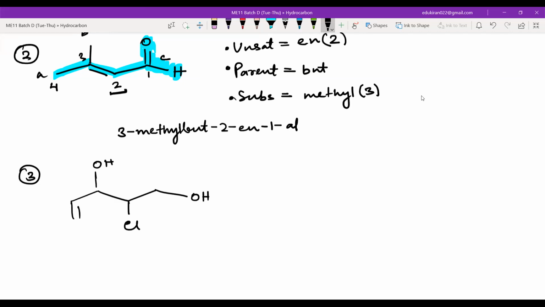So tell me what is the functional group here? Guys, what is the functional group? Alcohol.